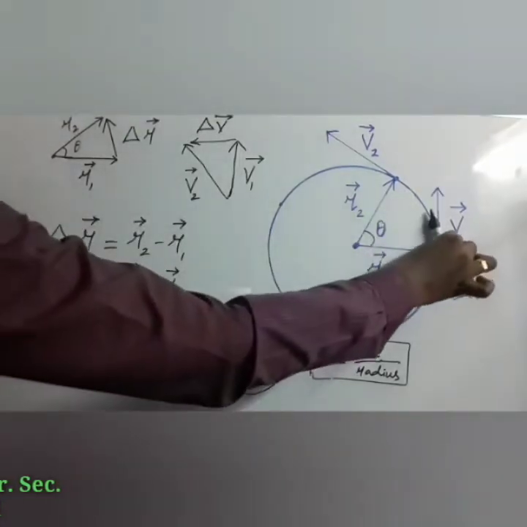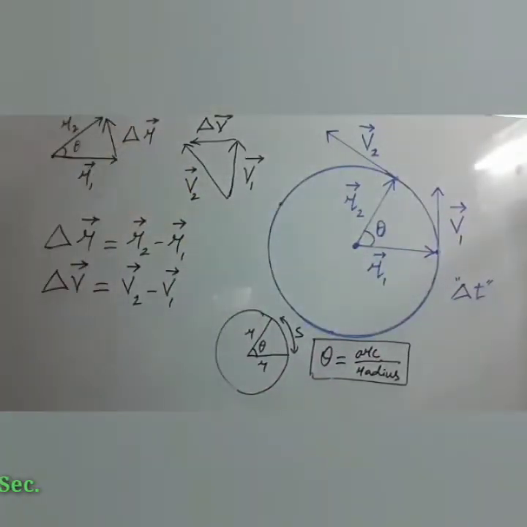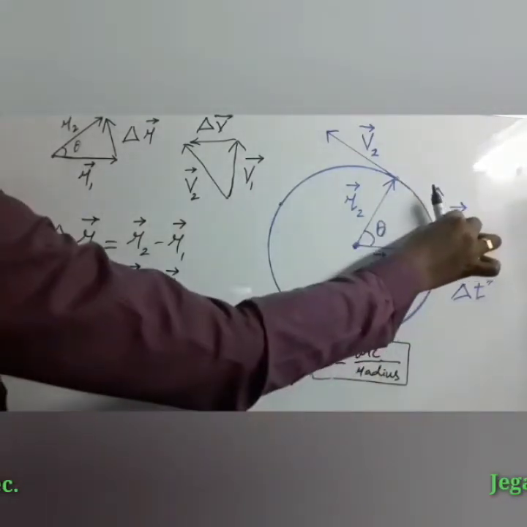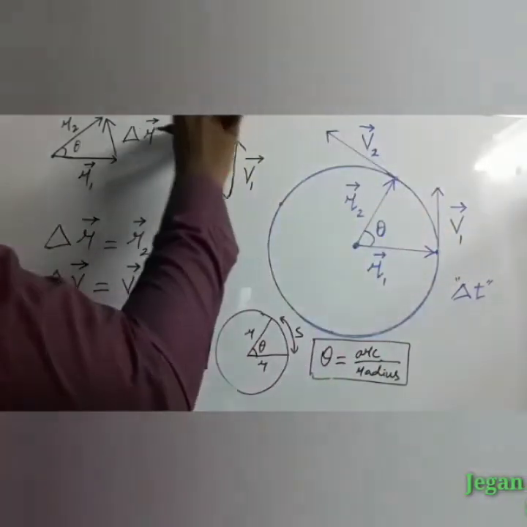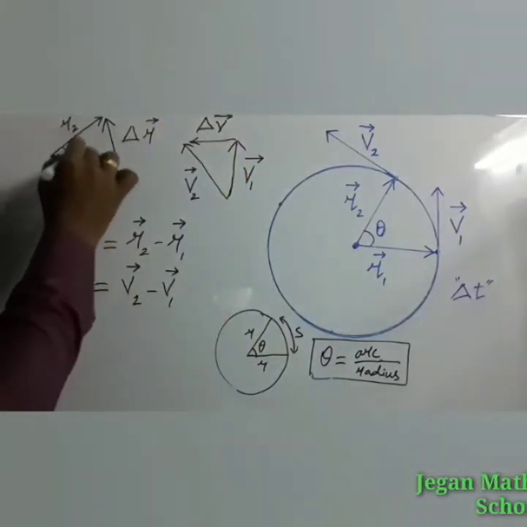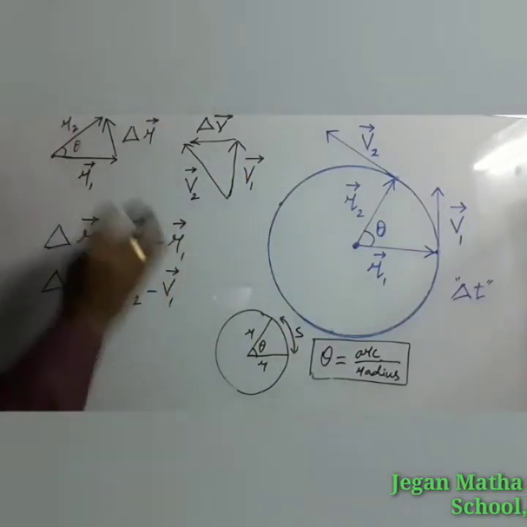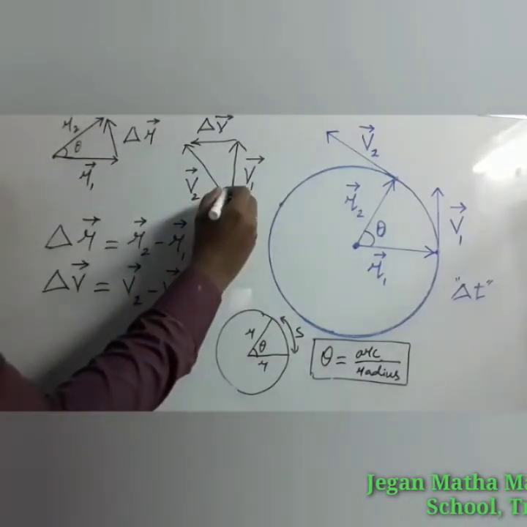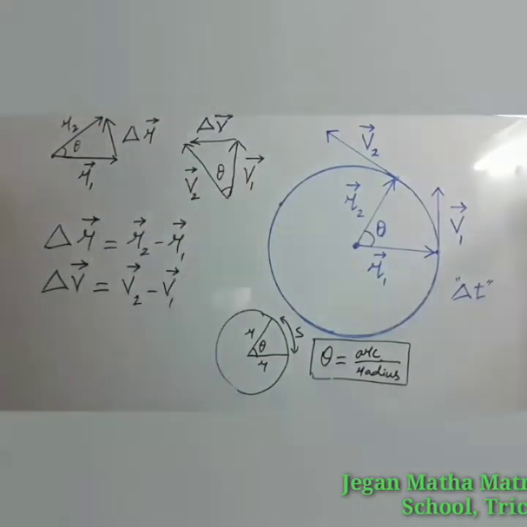Here the position vector shifts in this direction, so I have given the upward direction. Likewise from v1 to v2 there is a change in velocity along this direction. Here the angle between the position vectors is theta, and the same angle applies to the change in velocity, so here also the angle will be theta.